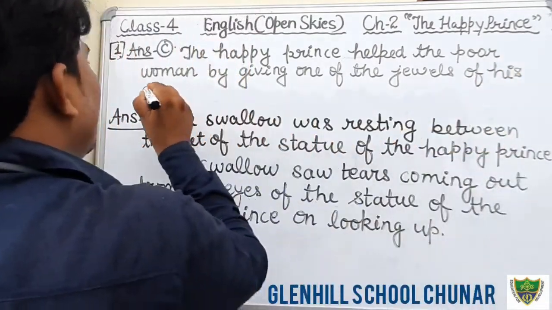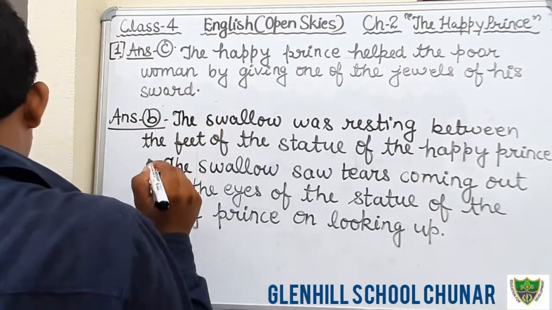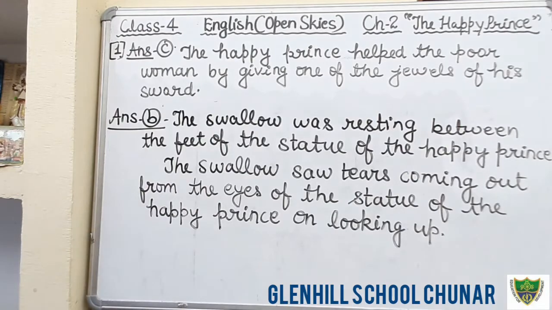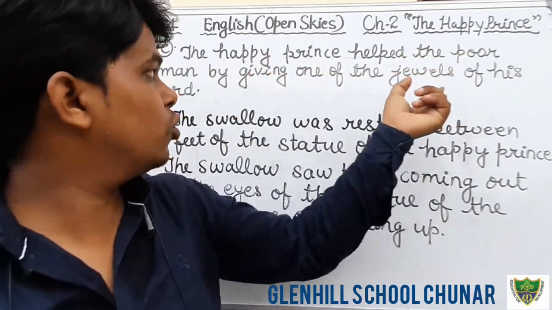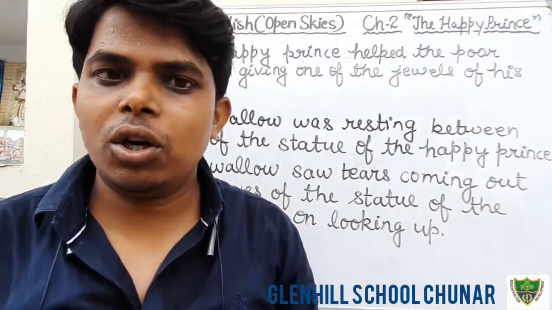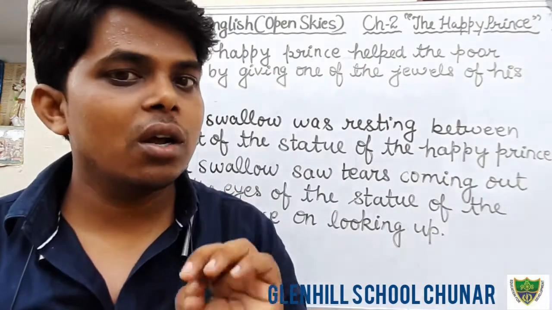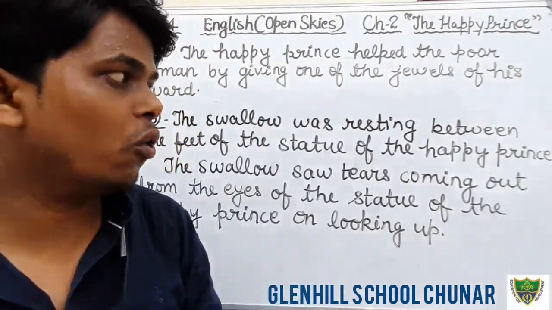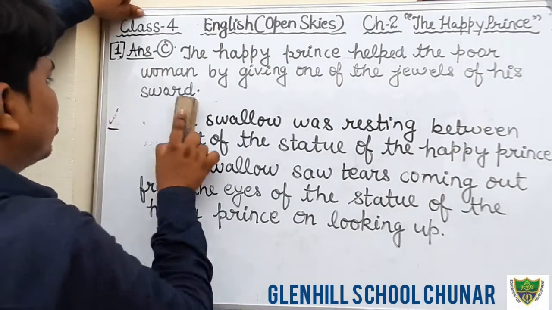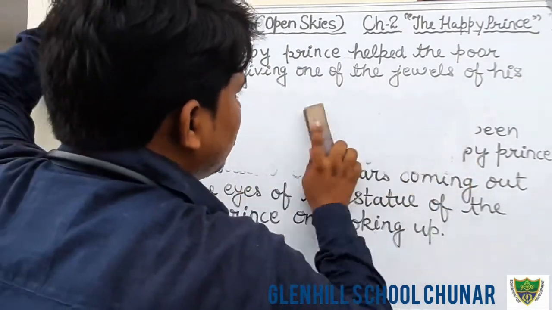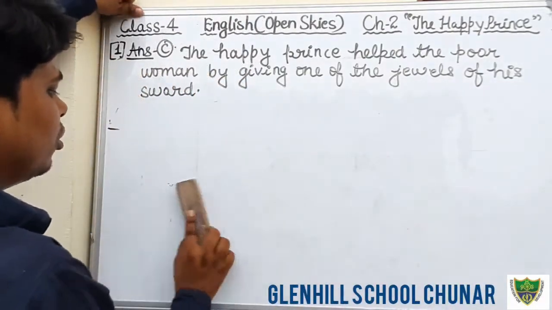Of his sword. Okay, this is the answer. The happy prince helped the poor woman by giving one of the jewels of his sword. By giving one of the jewels of his sword, the happy prince helped that poor woman. Okay, students, this is the answer of question number C. Just write it down, and after that write down question number D from the book.